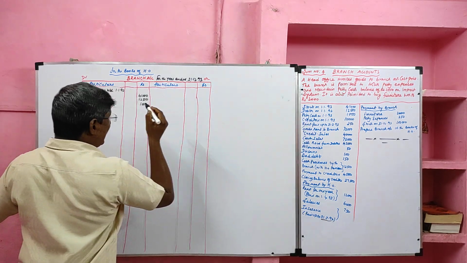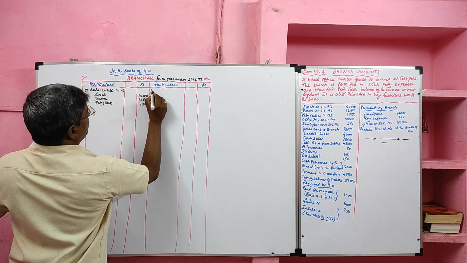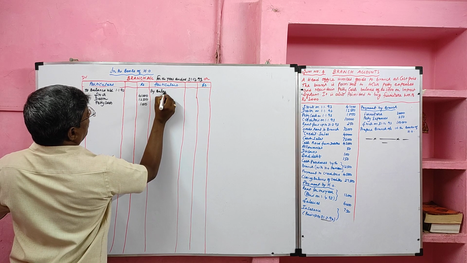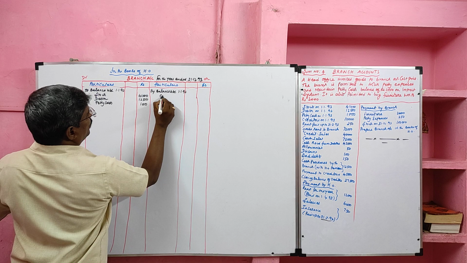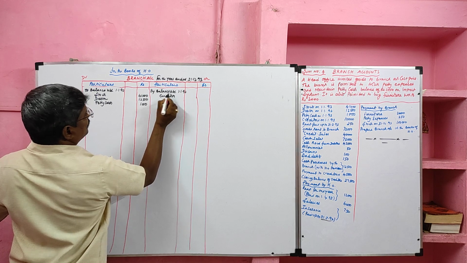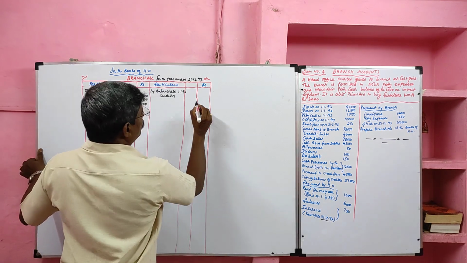Creditor opening, it is a liability, it should be credited. By balance BD, date on 1/1/93. Opening balance of creditor credited to the branch account, value 10,000.